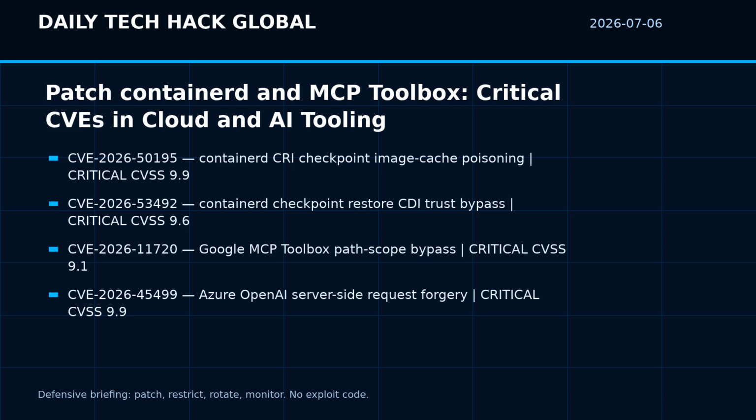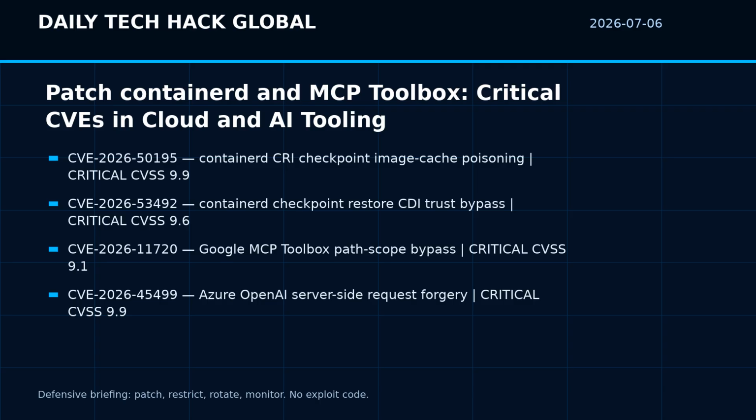Third, CVE-2026-11720 affects Google API's MCP Toolbox. NVD describes a path traversal problem in an HTTP tool URL builder, where user-controlled path parameters can escape the operator-configured path scope on the same host while the toolbox forwards configured credentials.